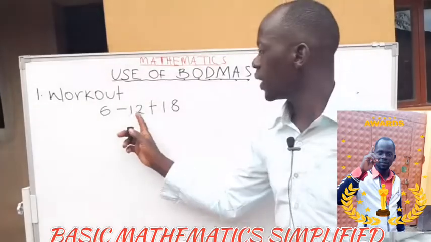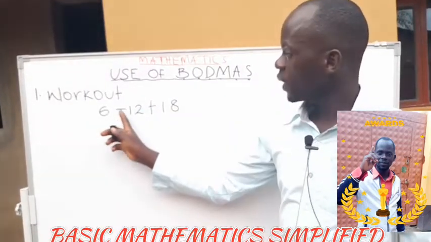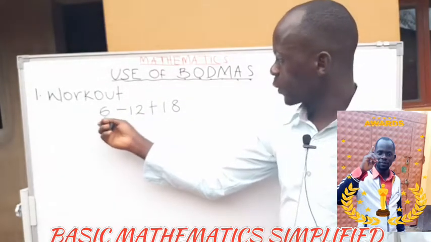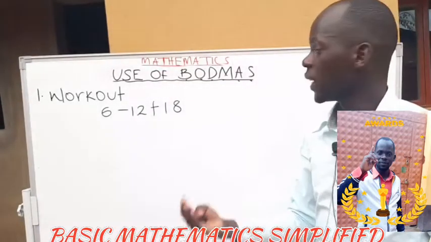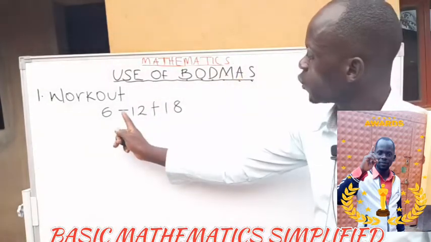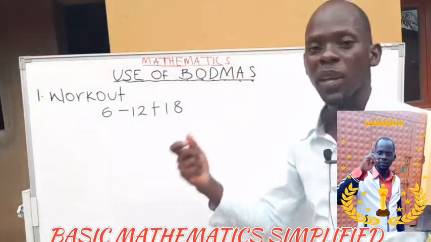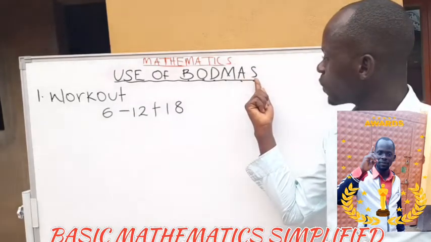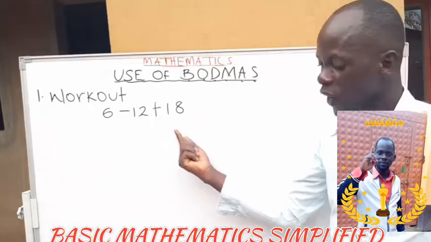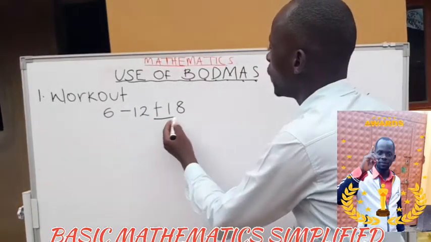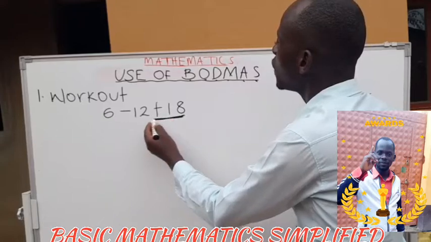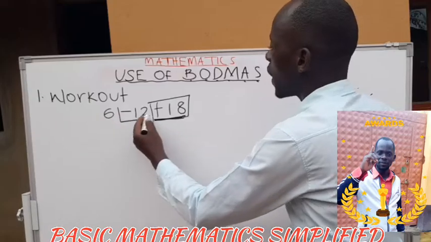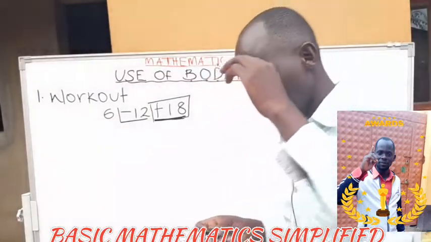Now, when we are dealing with this, how many operations are you seeing? We are seeing subtraction, addition. But we want to come out with an answer. How do you get that answer? According to BODMAS, between the two, subtraction and addition, which operation appears first? Addition is here, subtraction is here. You realize addition has to appear first. This is the addition we're talking about. That means this 18 is being added to something. Then subtraction comes last. By the way, this is where people get challenges.